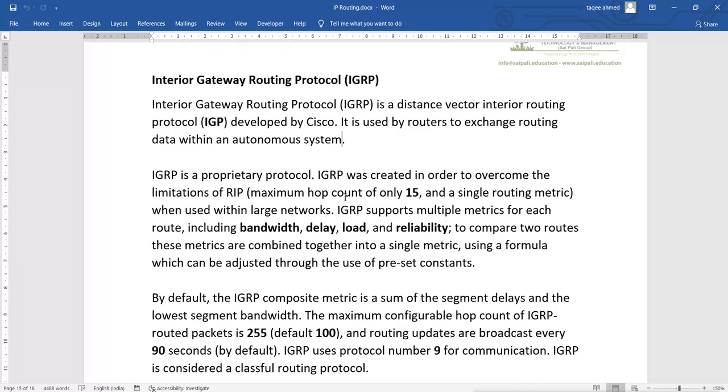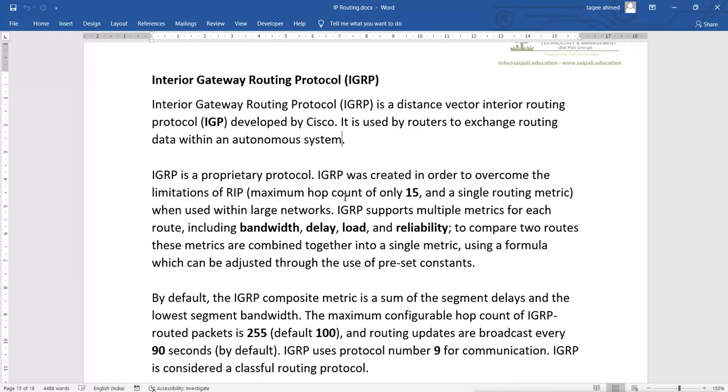If there are two paths, one with 3 routers, 3 hops, and the other with 2 routers, 2 hops, it will choose the path with fewer hops, the one with 2 routers. So hop count is the metric for the RIP protocol.